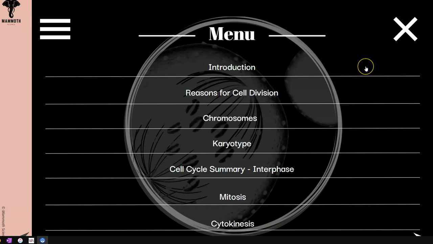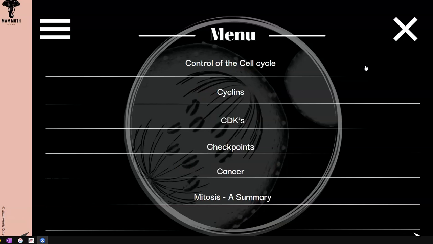In the table of contents, we're going to be talking about an introduction, reasons for cell division, chromosomes, karyotypes, cell cycle summaries, specifically interphase, mitosis and the phases therein, cytokinesis, controls of the cell cycle, cyclins, CDKs, checkpoints, cancer, and finally, a summary.